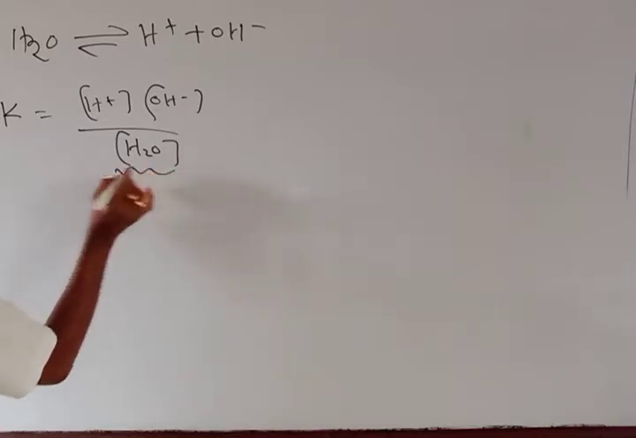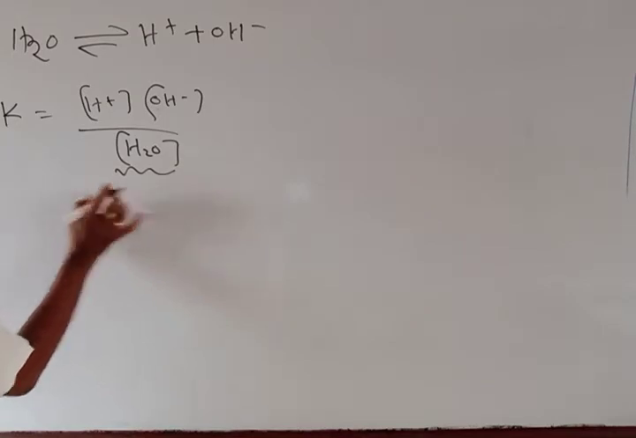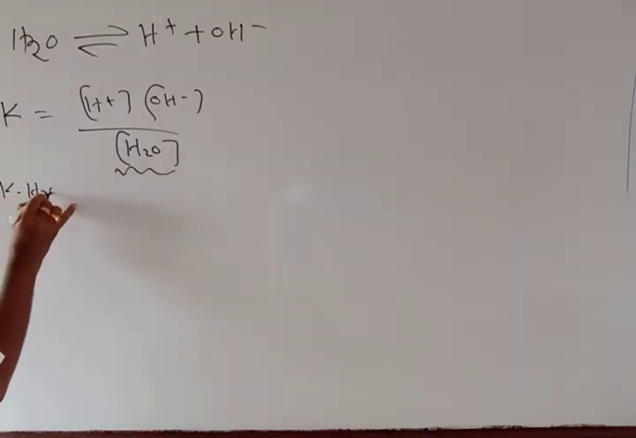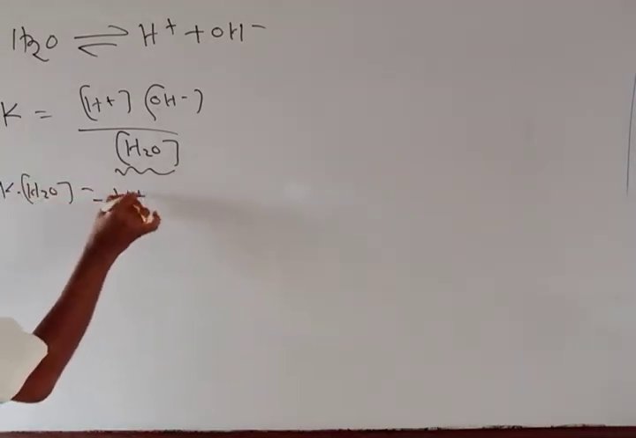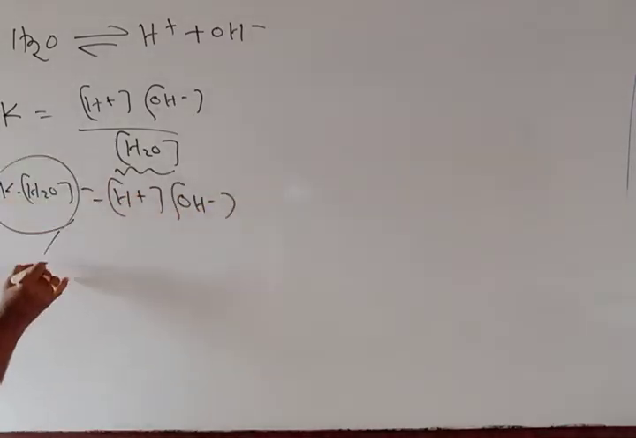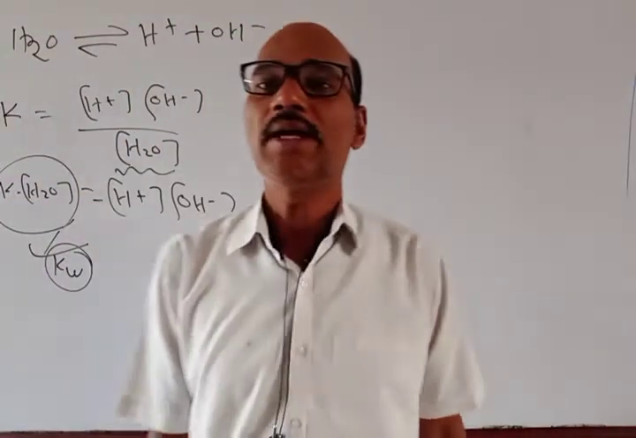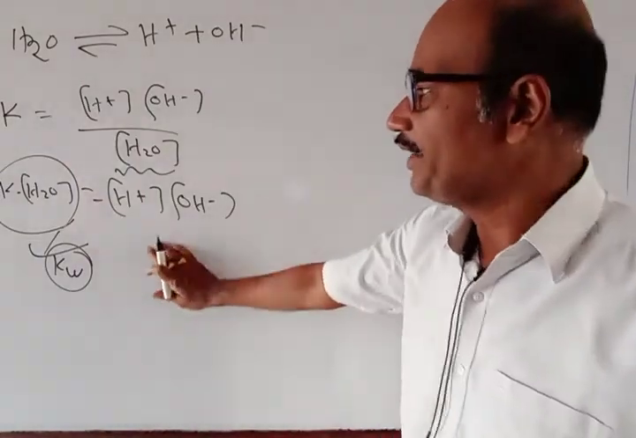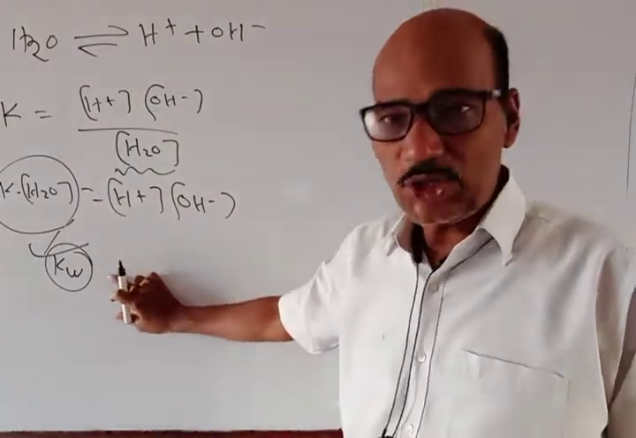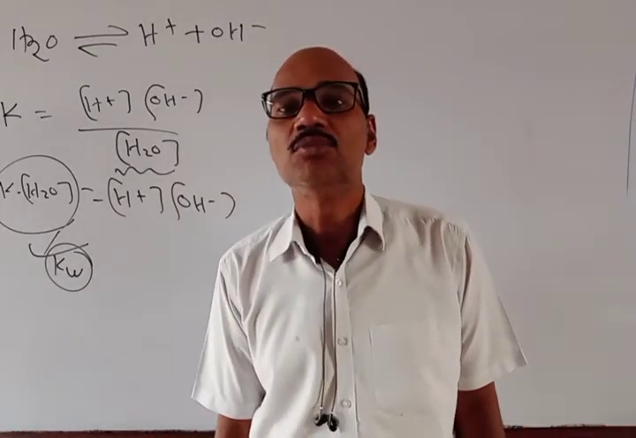Because H2O undergoes feeble ionization, the concentration of undissociated water molecules remains constant. So K into H2O is equal to what? H plus and OH minus, and this is called what? KW, the ionic product of water. At room temperature, this KW is found to be 1 into 10 power minus 14 moles per liter.